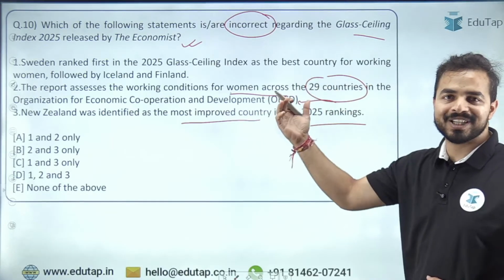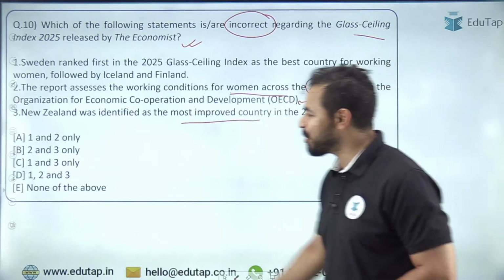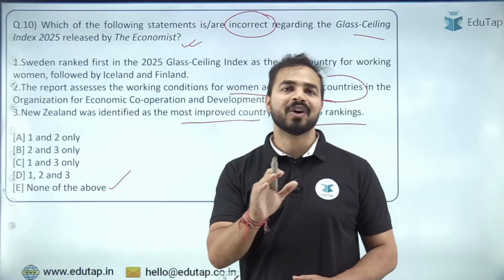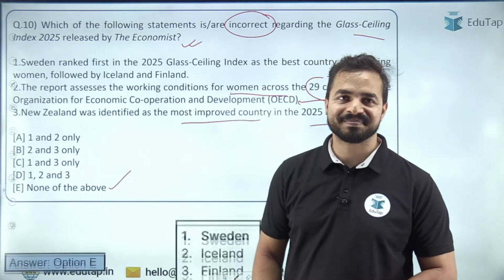There is not a single statement which is incorrect. So the right answer is option E, that is none of the above. So none of the above is the right answer to this question.